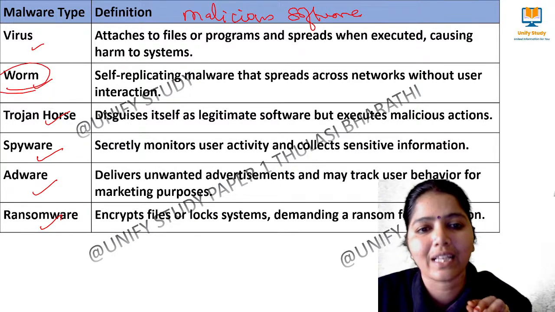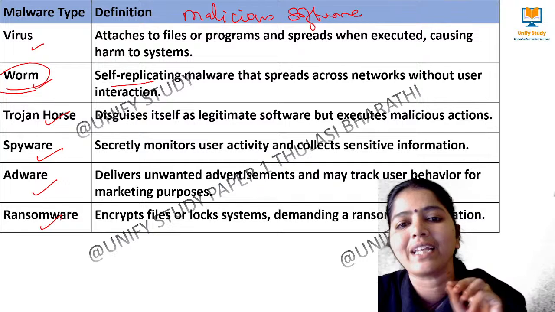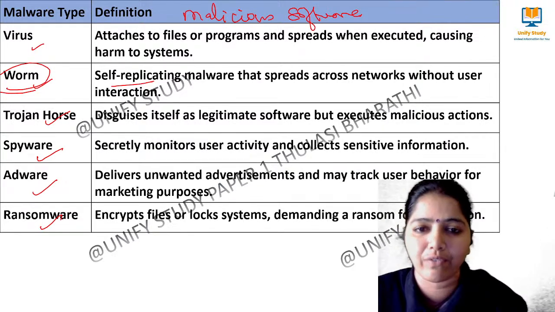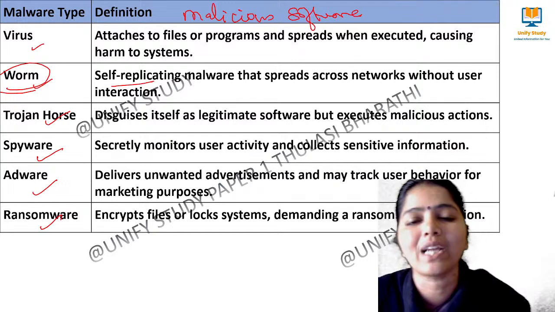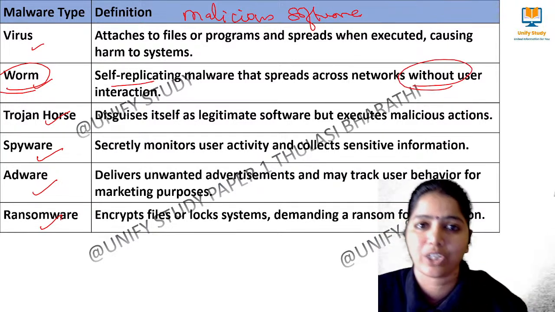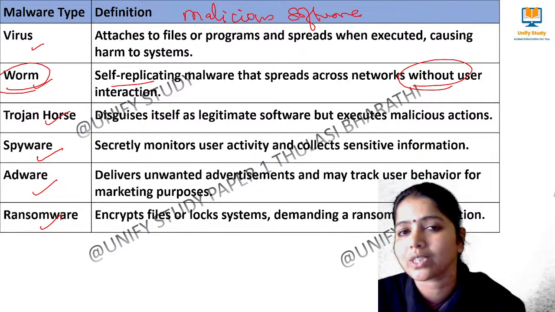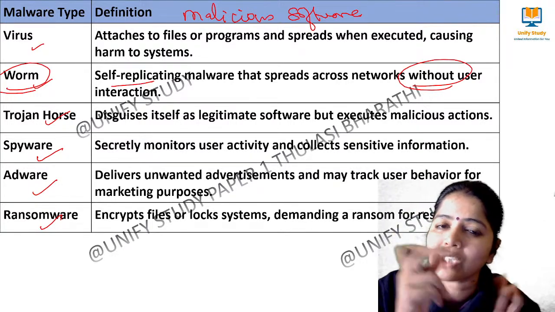And next one we have worm. Worm means the keyword is self-replicating malware. Self-replicating means they will replicate on their own, they do not need anyone. So they spread across the networks without user interaction. That is the most important keyword. Without user interaction they can spread across the system, and that we call it as worm.